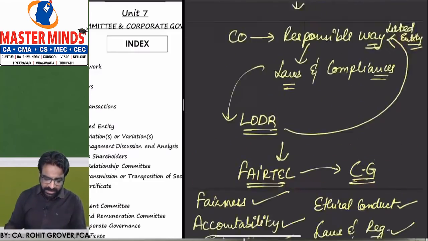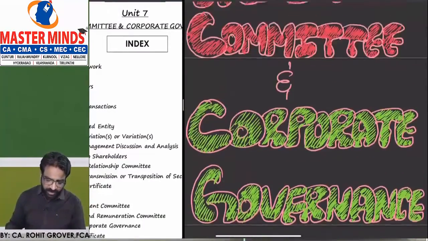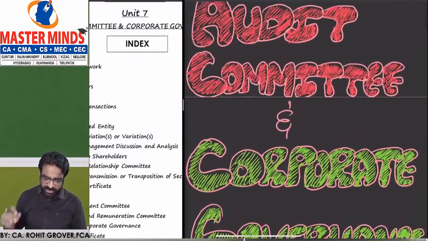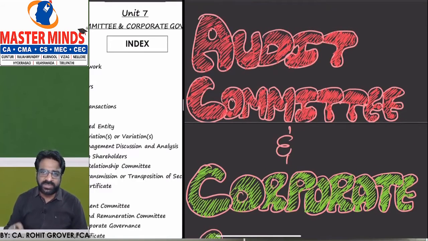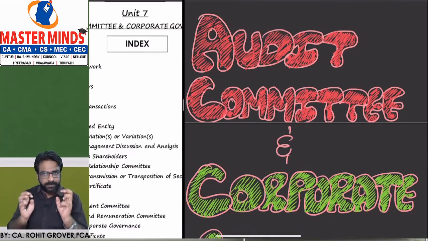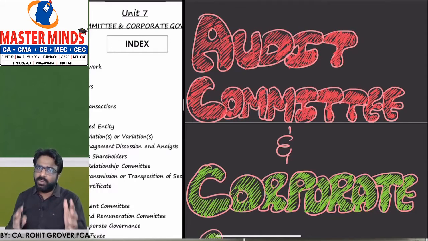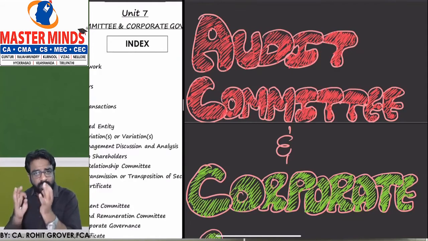So basically, this chapter is divided into two broad topics. What is the name of the chapter? First of all, the name of the chapter is Audit Committee and Corporate Governance. So what is Audit Committee? Audit Committees are of two types, one under the Companies Act and one under the SEBI Act. That we'll learn. It's a very huge topic. So maybe one and a half classes will be dedicated only to Audit Committee, and then we'll have approximately 2 to 3 lectures on corporate governance.